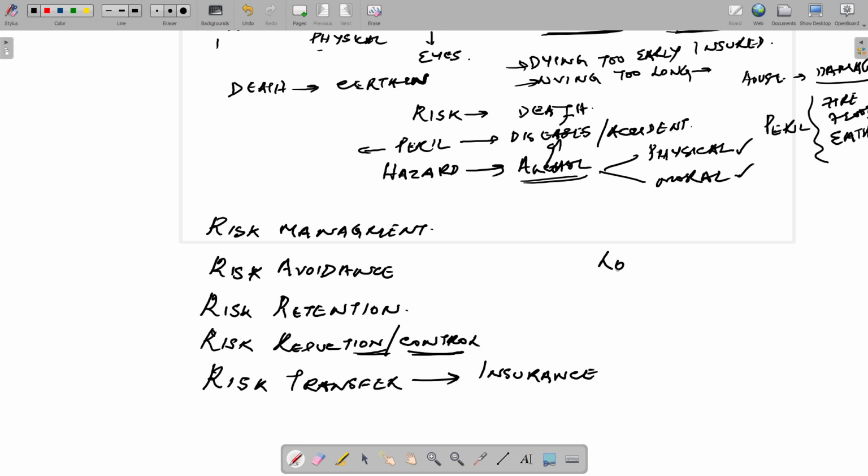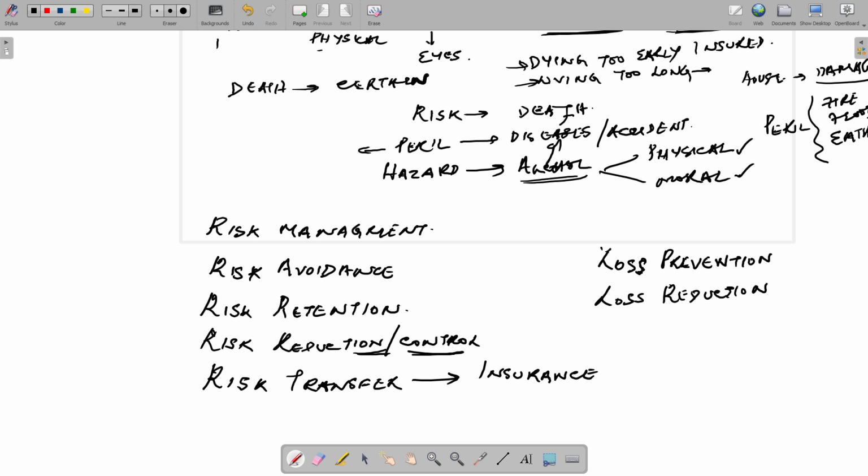And then as part of risk management, there are two more things which we can do. One is loss prevention and another is loss reduction. Now what is loss prevention? Loss prevention is reducing the chance of occurrence of risk, ensuring that the particular risk doesn't happen.